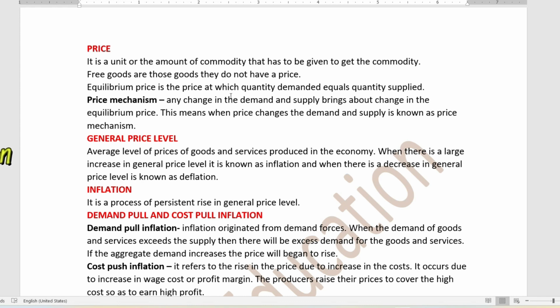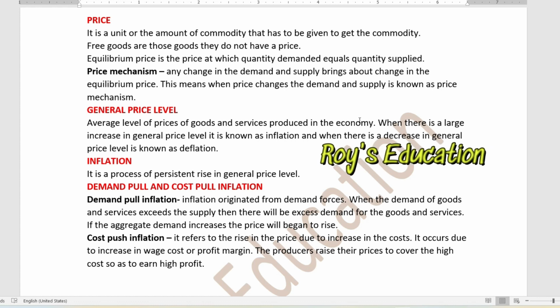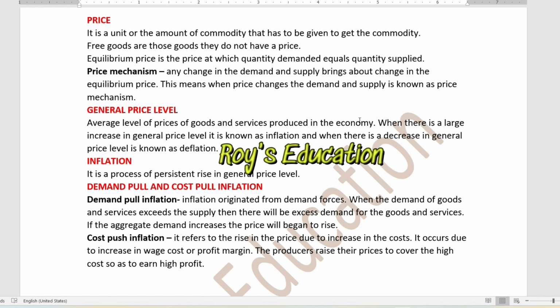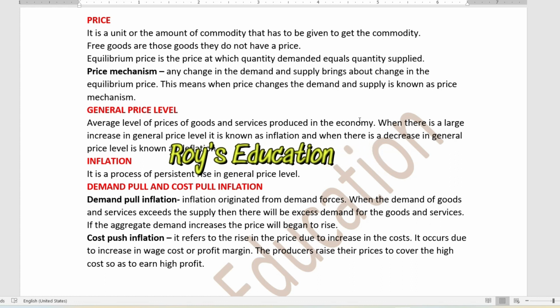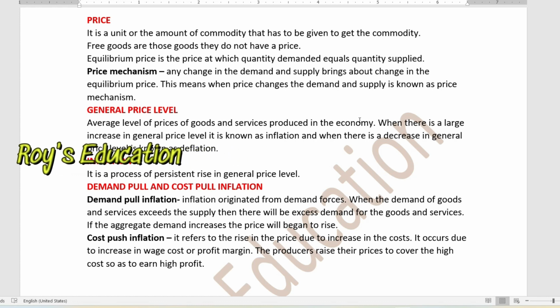Now what does it mean by the word price mechanism? See, any change in the demand and supply brings about a change in the equilibrium price. If there is a change in the demand and supply and this change brings about the change in the equilibrium price, so when price changes, the demand and supply also change with the change in the price. So this is known as the price mechanism.